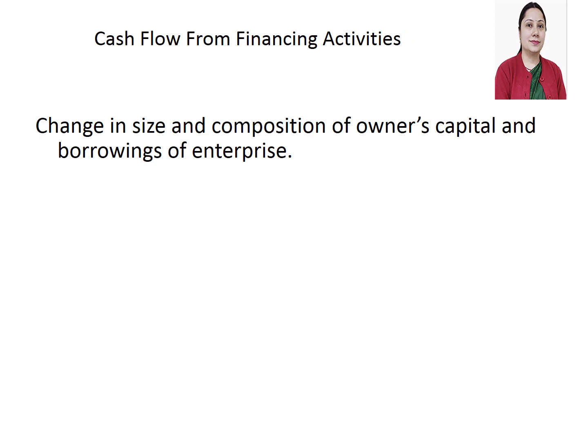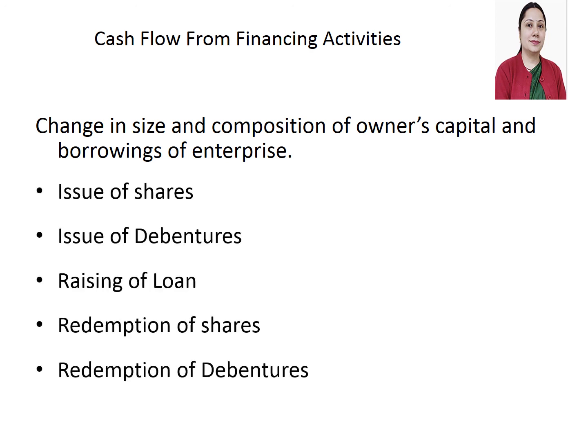Then comes cash flow from financing activities. It includes changes in size and composition of owner's capital and borrowings of the enterprise. For example, issue of shares: if the company has issued shares, it will increase the cash balance in the company, so you'll add it. Then issue of debentures will also raise funds and cash in the business, so you will add it. Raising of loan: again, the company is receiving cash, maybe in the bank balance, so the cash will rise because of this raising of loan.